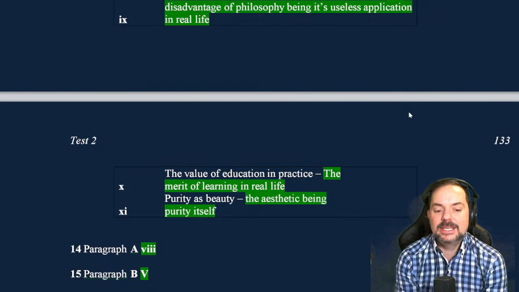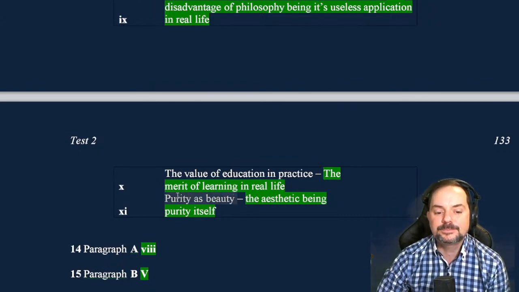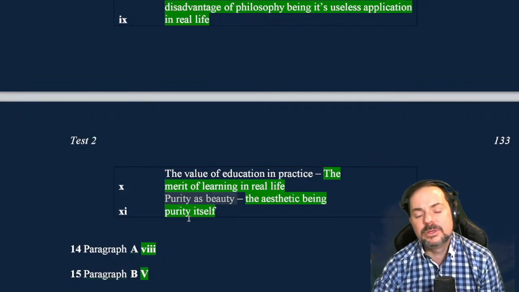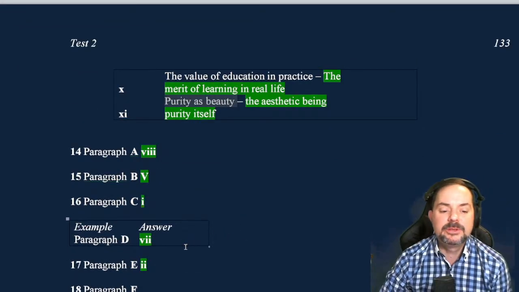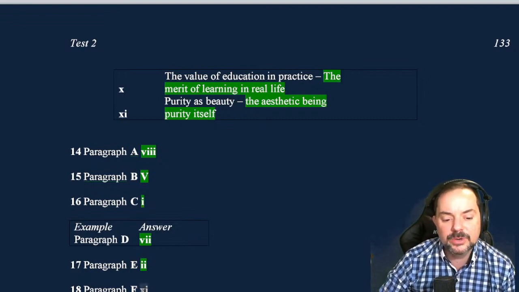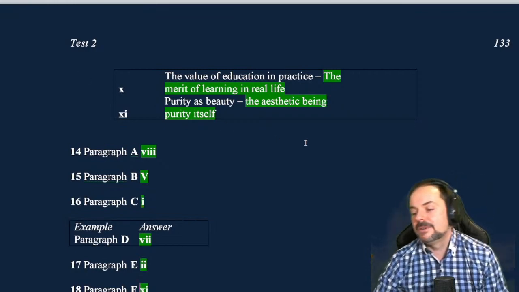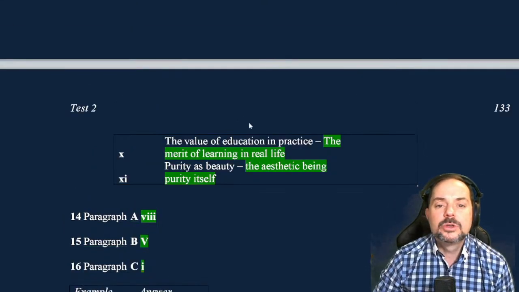Me says, I think it's number 11, purity as beauty. Yeah, if philosophy is pure and pure is beautiful, then purity as beauty. XI it is. It's kind of a trickier one, but you can get it if you really think about it. And it's XI. Very nice. Okay, everybody. So that's list of headings.